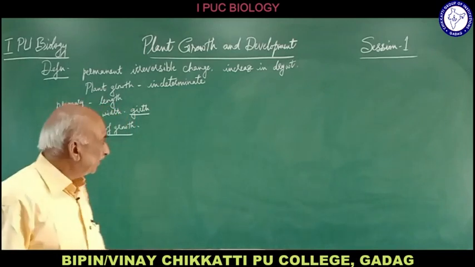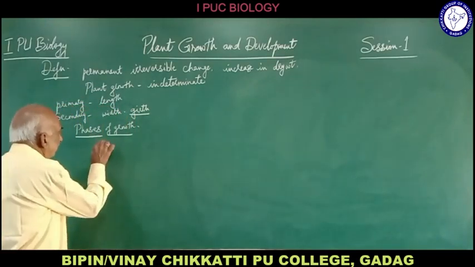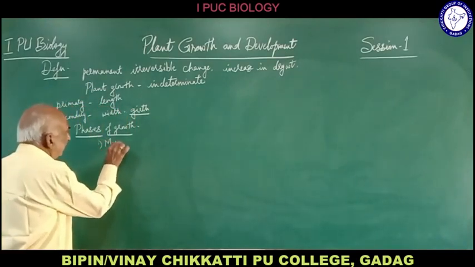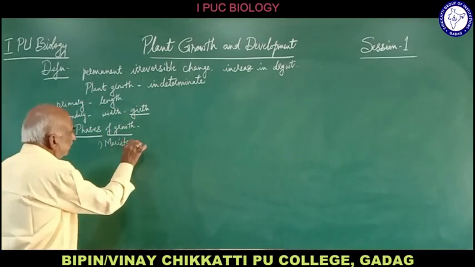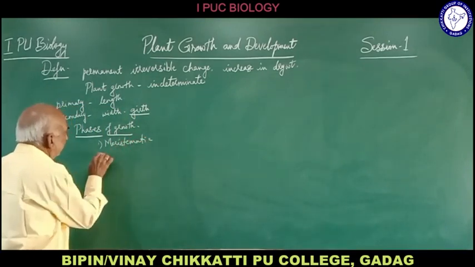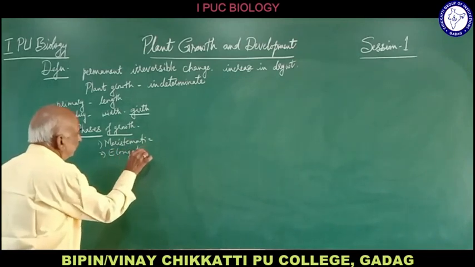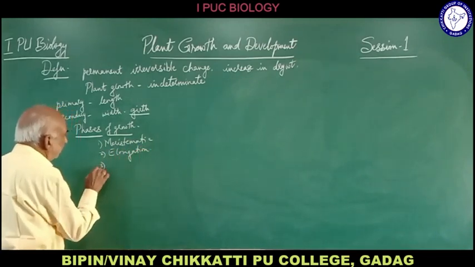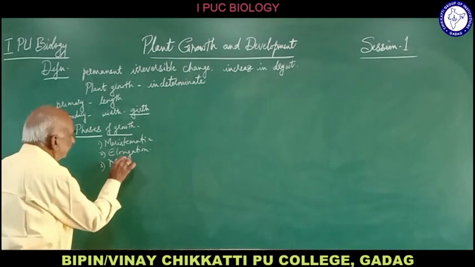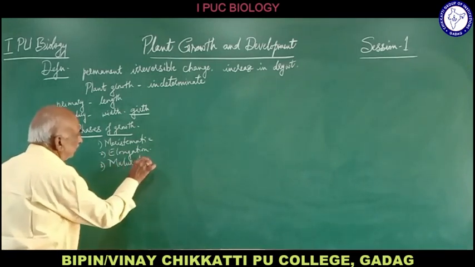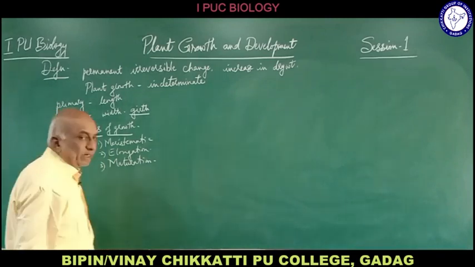So these 3 phases are: the meristematic phase is one, the elongation phase is the second one, and the third one is the maturation phase of that plant.